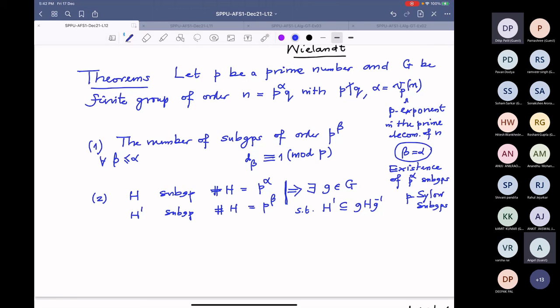This is also for every beta. So I should have written here, for every beta less than or equal to alpha, we have these two statements.